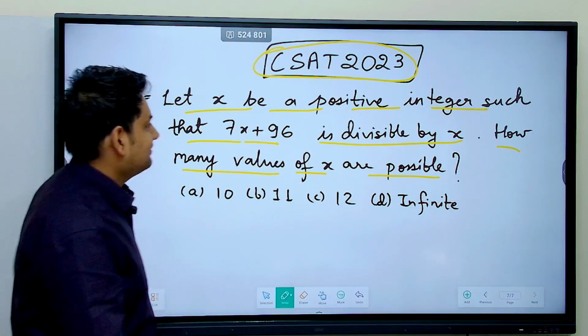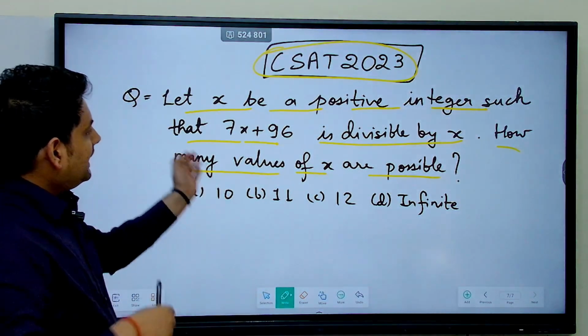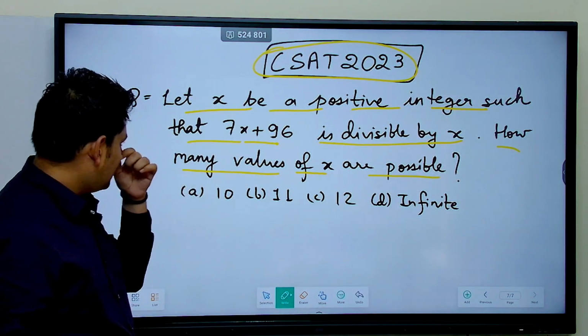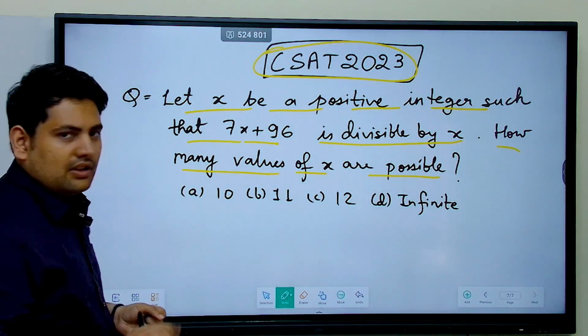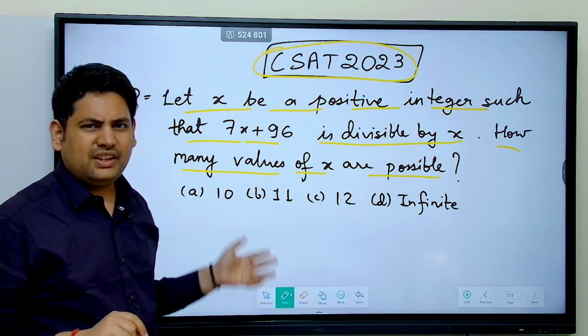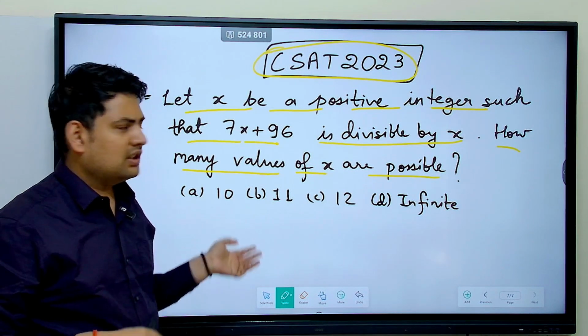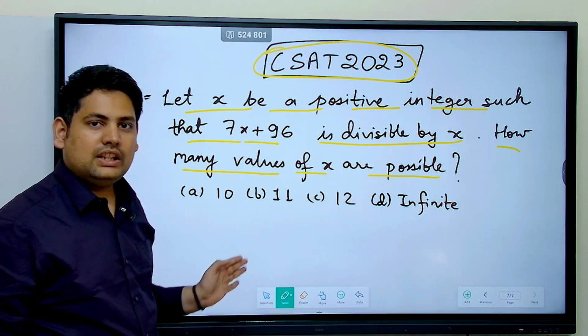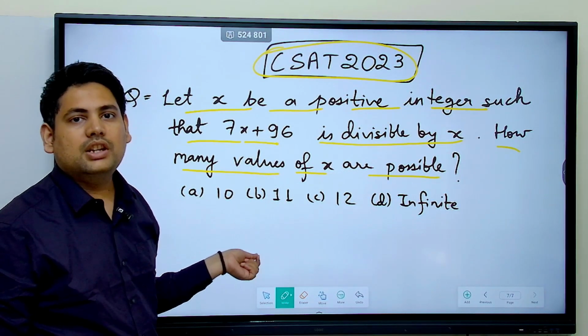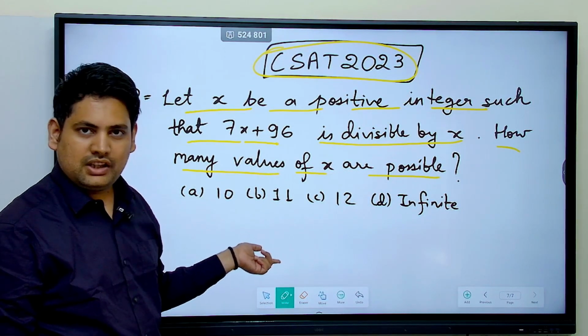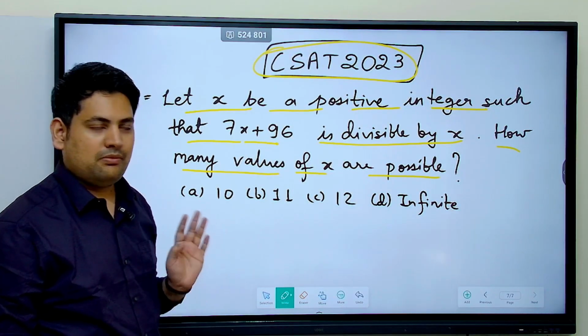Okay, now see, let x be a positive integer such that 7x plus 96 is divisible by x. First I'll solve it like I would, which is much faster. Then after that I'll tell you the underlying concepts that I am using in it, so that you can solve it in a similar fast way.